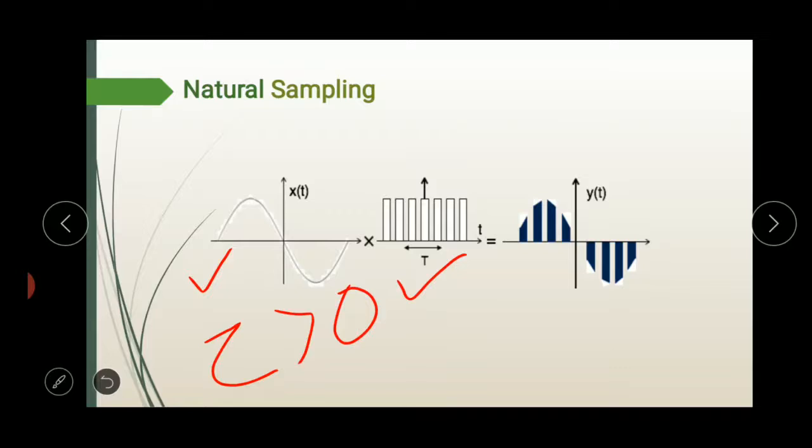When we multiply these two signals, at the output we get a sampled signal. The tops of the pulses increase or decrease as per the amplitude increasing or decreasing in the input or modulating signal.